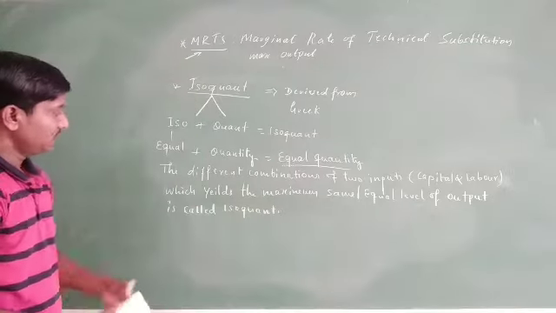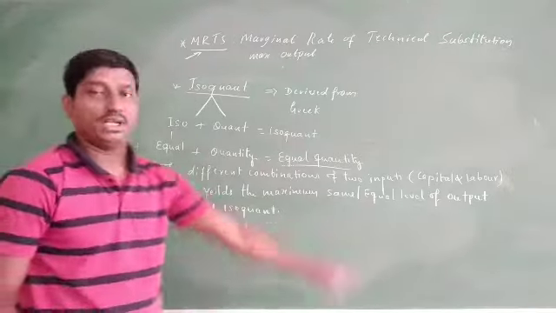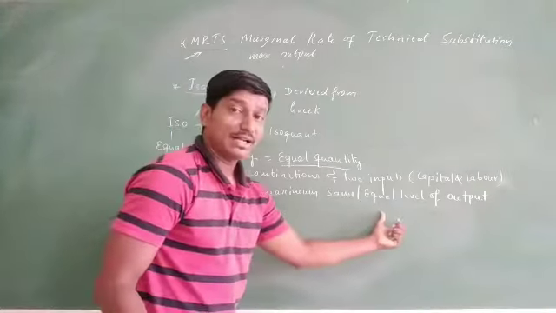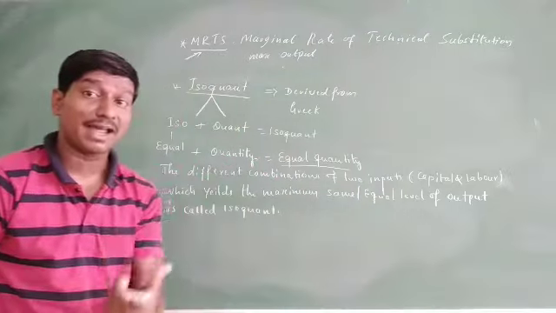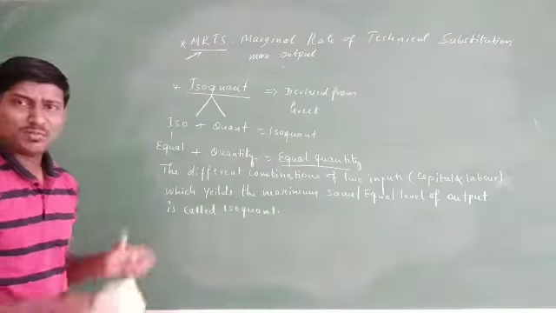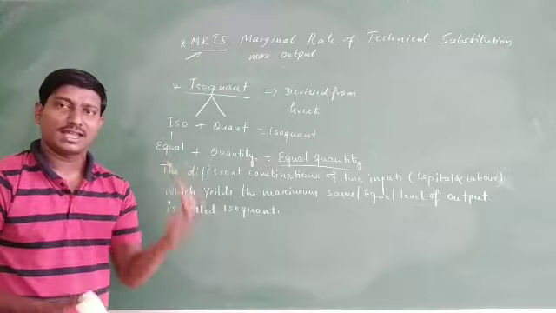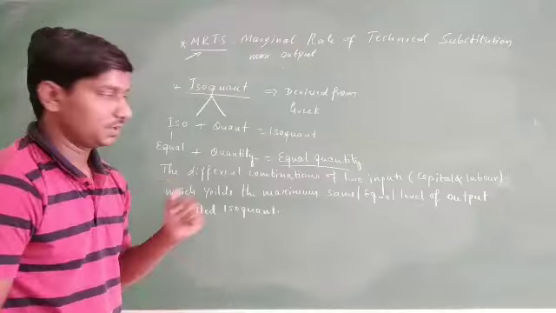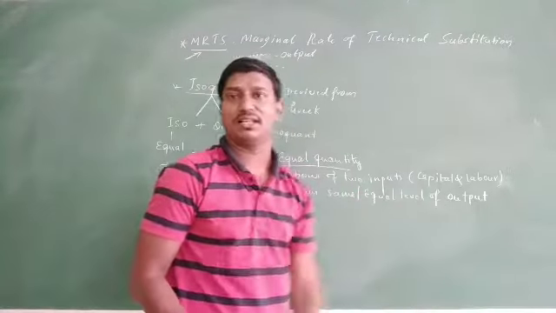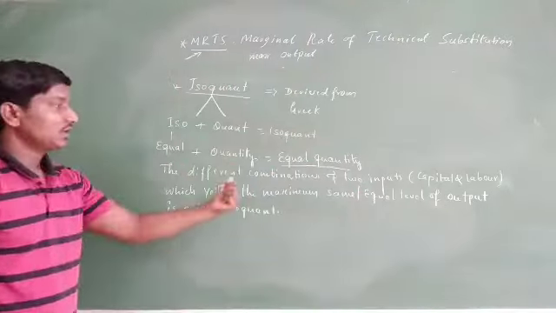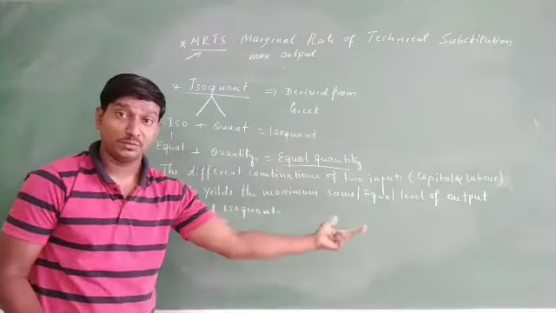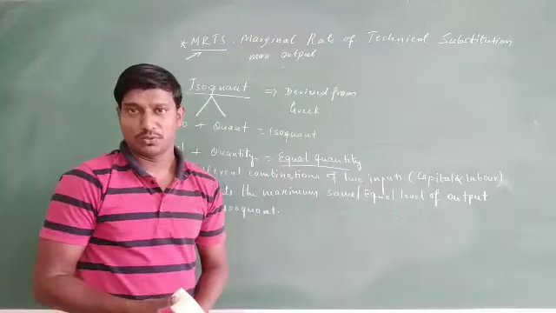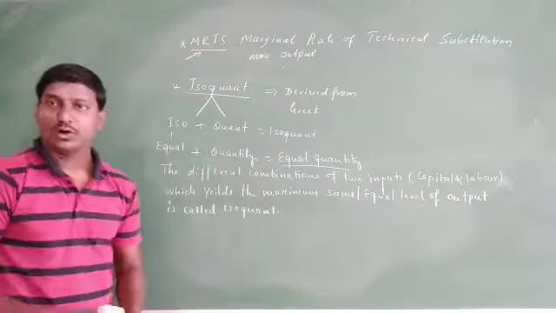So this is how we are going to look into this. The different combinations of two inputs. You can make any of the combinations, where your target is to reach the equal maximum same level of output. How much maximum quantity you can produce, that much quantity you have to produce by making different combinations of two inputs. Here I have taken two inputs, one is capital and the other is labor. So the different combination of two inputs which yields the maximum and same level of output, this is what we are going to call isoquant.